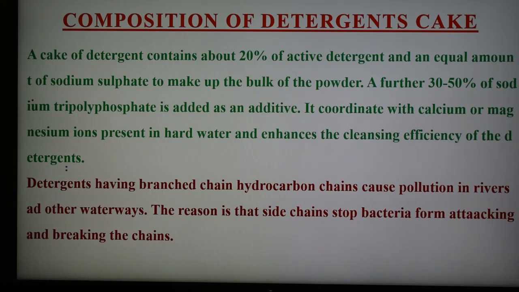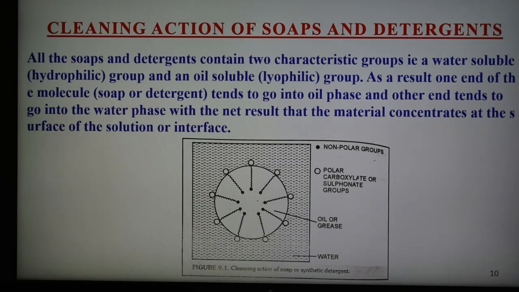And here the important part of soap and detergent is the cleaning action of soap and detergent. As we know, all soaps and detergents contain two important characteristic groups: a water soluble hydrophilic group and an oil soluble lyophilic group. As a result, one end of the molecule of soap or detergent tends to go into the oil phase and the other end tends to go into the water phase, with the result that material concentrates at the surface of the solution or interface.